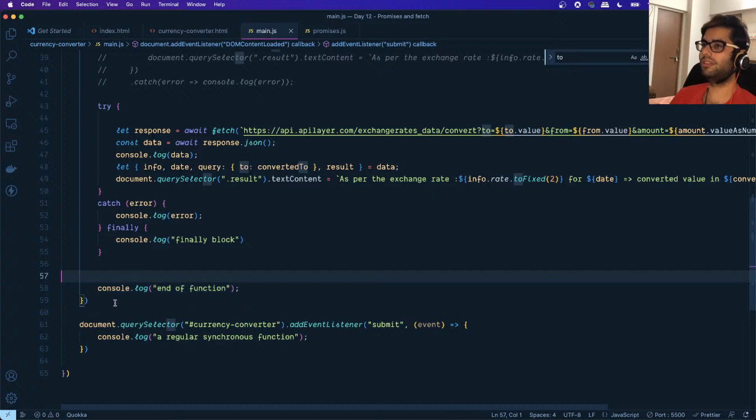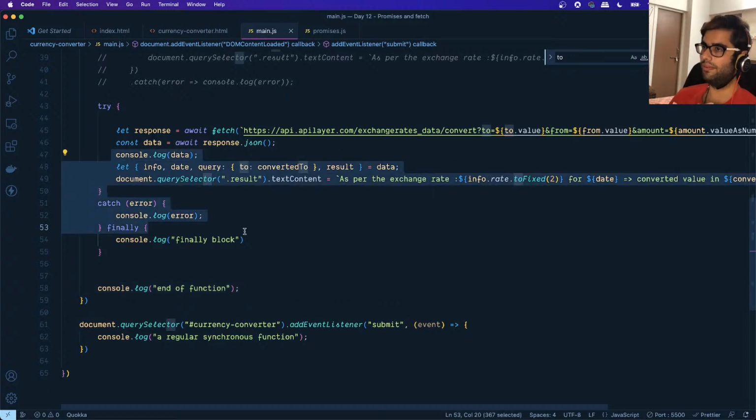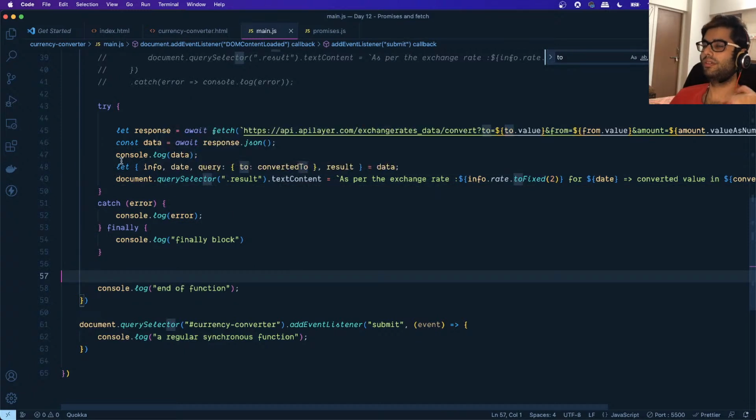Now since this itself is part of the async function, even its execution was paused. So whatever you write after the await statement is only executed once the result of that await statement is available. If it happens successfully, these set of statements will be executed. If there's an error, whatever is provided in the catch block, those statements will be executed, right?